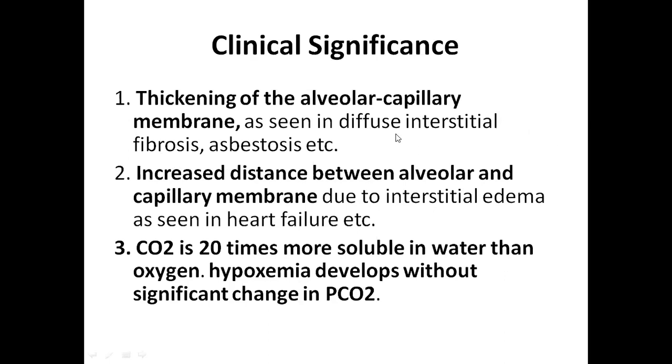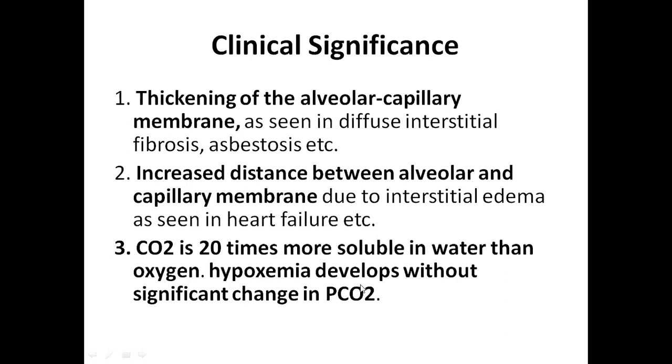in the pulmonary parenchyma, most commonly in chronic smokers, or people who are working in coal mines, asbestosis. In all these conditions, there will be thickening of the alveolar capillary membrane. And when the distance increases, if the interstitial space increases, especially in pulmonary edema, there are various causes of this pulmonary edema, the primary cause being left ventricular failure, that we will see later on. There is another topic, pulmonary edema, you should understand, that we will discuss in detail.